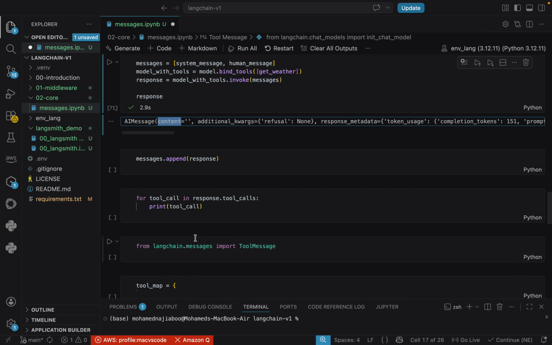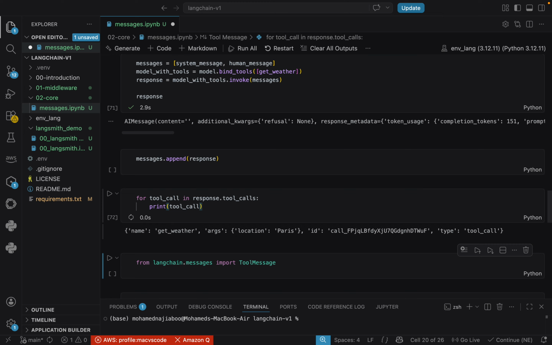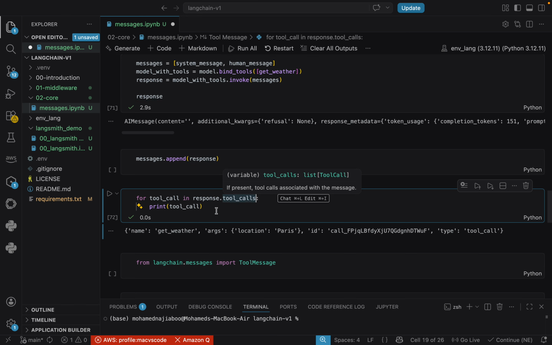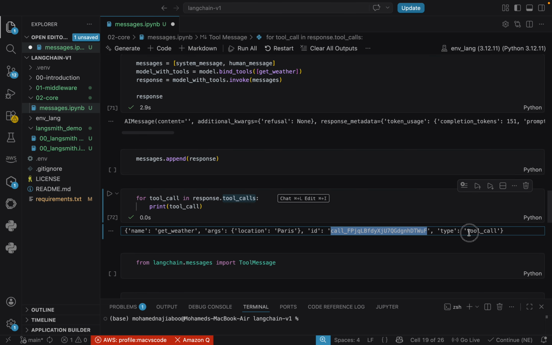Let's execute the response. In the response, we can see that a tool call is there, which says we have a get weather tool, and its argument is location Paris. I can also see an ID, and the type is tool call.